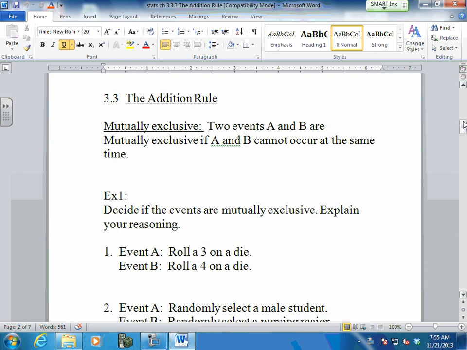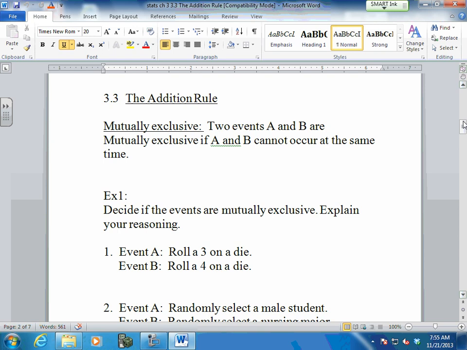at the same time. Picking a red card and picking a black card cannot occur at the same time. Picking a red card and picking a queen, can they occur at the same time? Yeah, I can pick a red queen, right? Yes. So those are not mutually exclusive. Anything happening that are two different things, rolling a dice, getting a head, spinning a spinner, getting an egg, mutually exclusive. Nope, nothing in common.